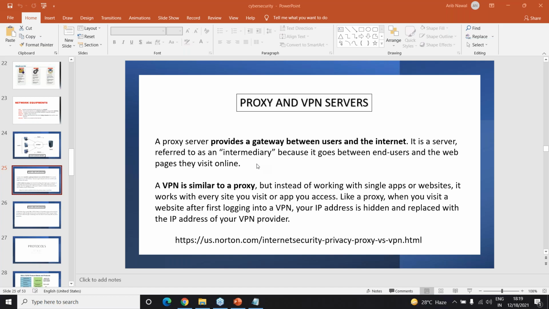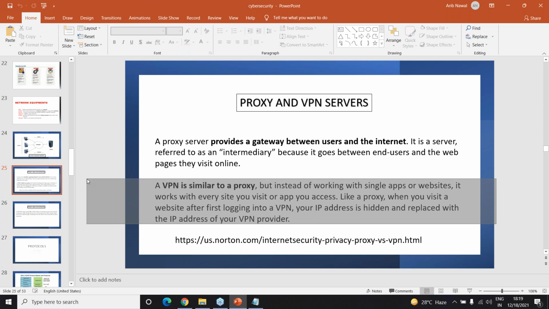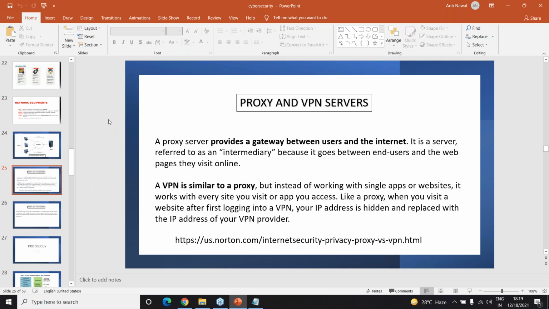We've seen what a VPN is. Instead of working with single apps, a VPN does the same work as a proxy, but for every single app or website that you visit. Your IP address is hidden and replaced with the IP address of your VPN provider. That is what happens in a VPN when compared to a proxy.